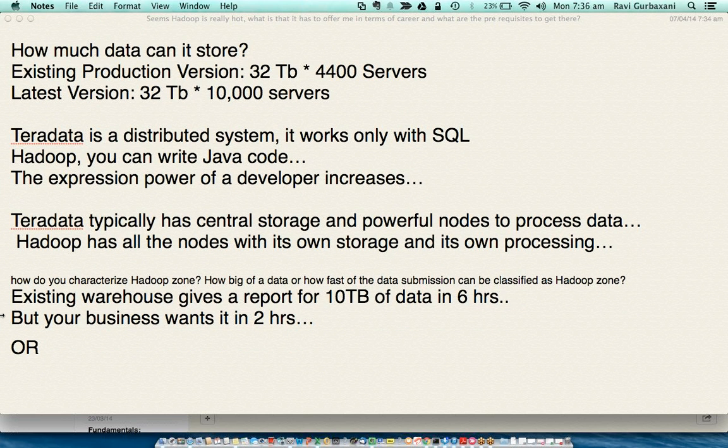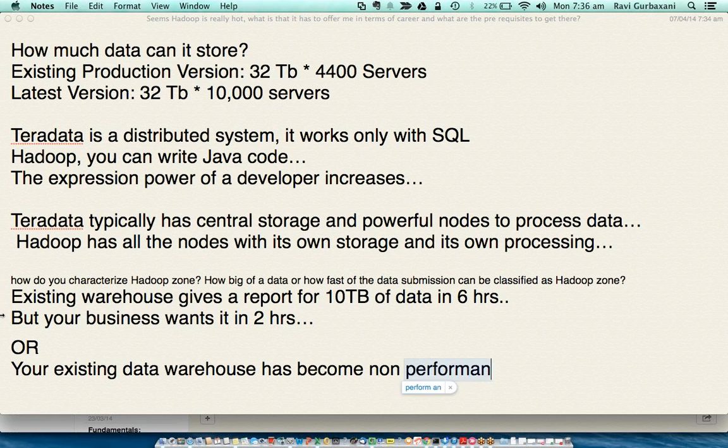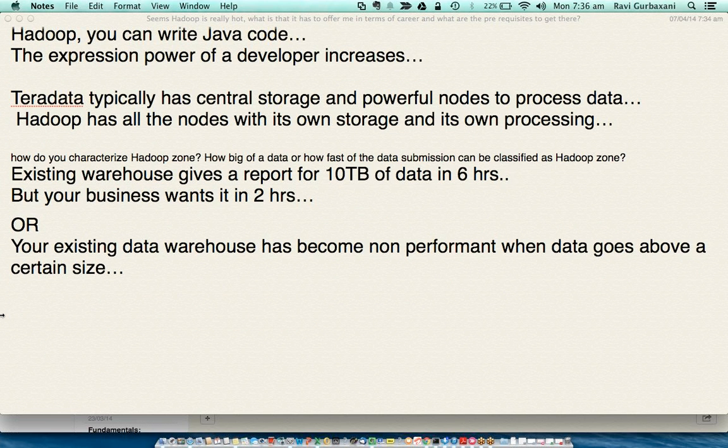Or there can be a case that your existing data warehouse has become absolutely non-performant when data goes above a certain size. That is something you'll have to play with and see whether the performance is acceptable or not. So there is no one formula saying that this amount of data means go for big data, because it all depends on your expectations of the system. It's a trial and error for every system that you have.